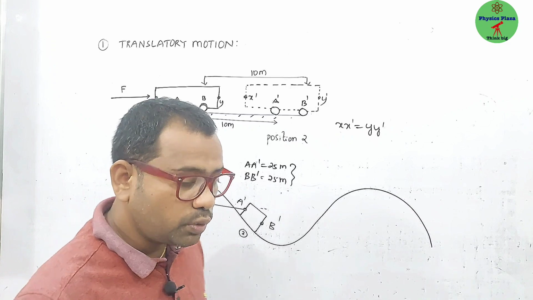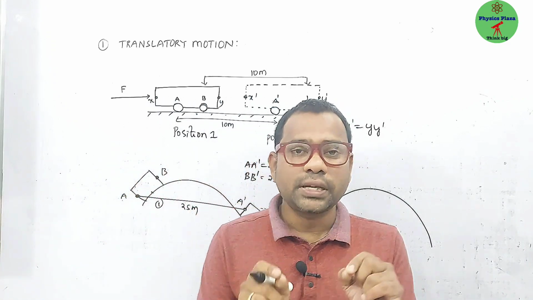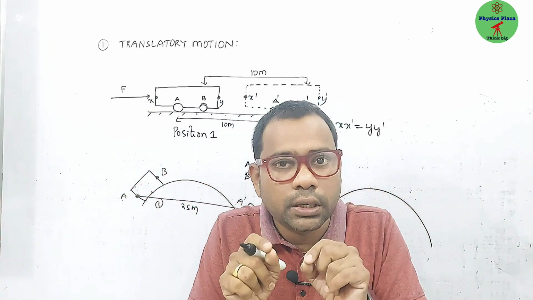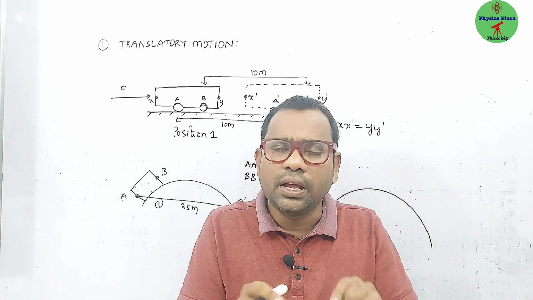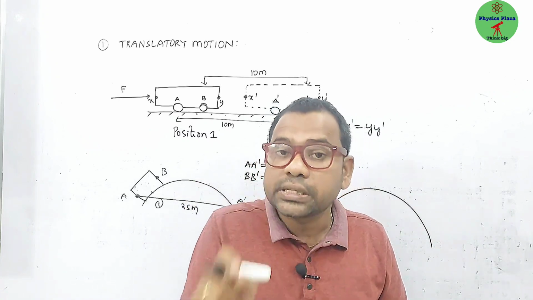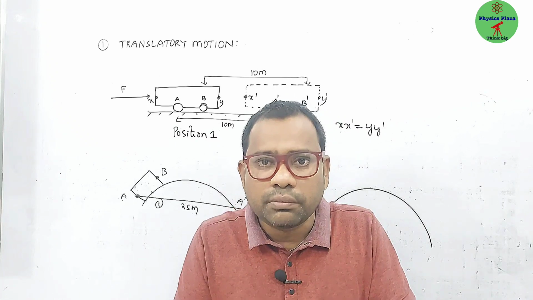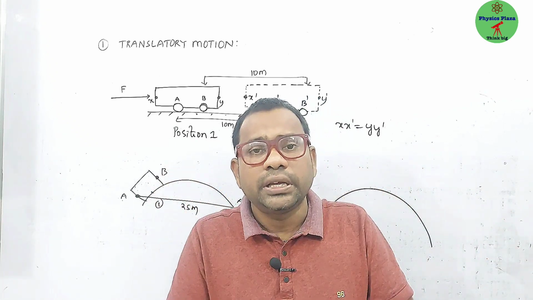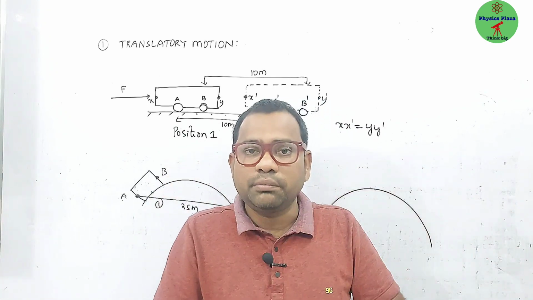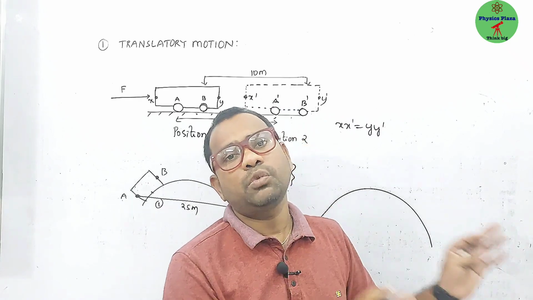That's what I'm trying to tell you. If a body is in motion such that each and every particle of that body covers equal distances in equal intervals of time, in the same time, then you can say that it is a rectilinear motion.